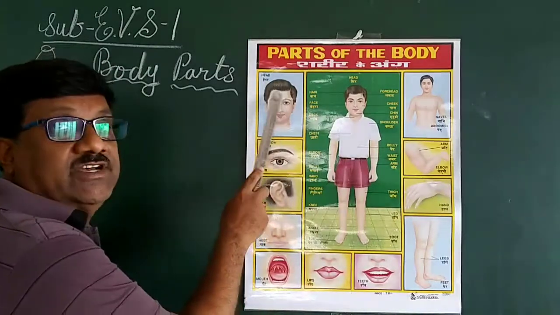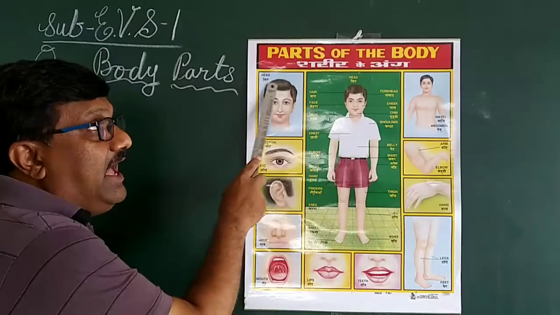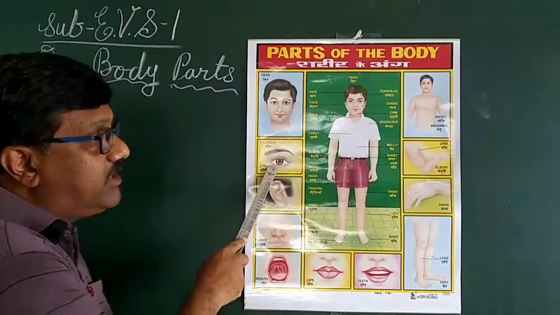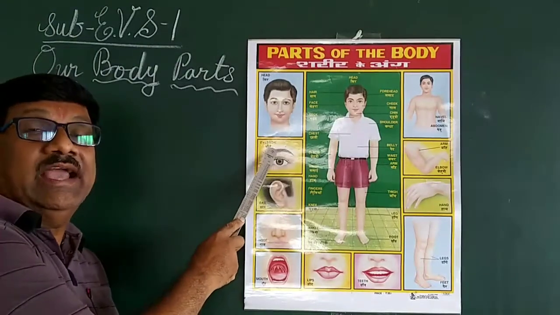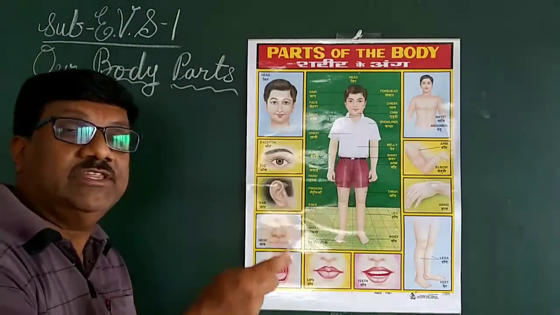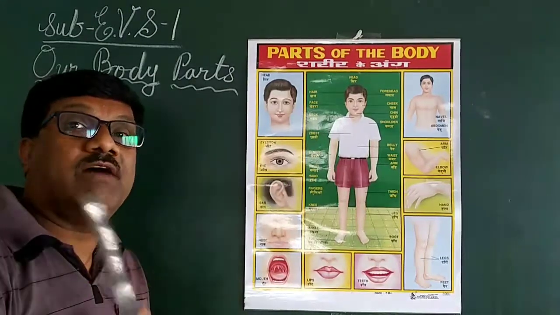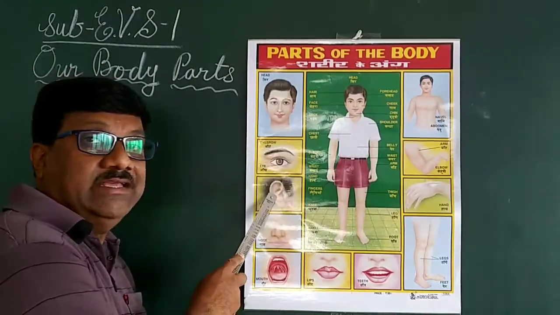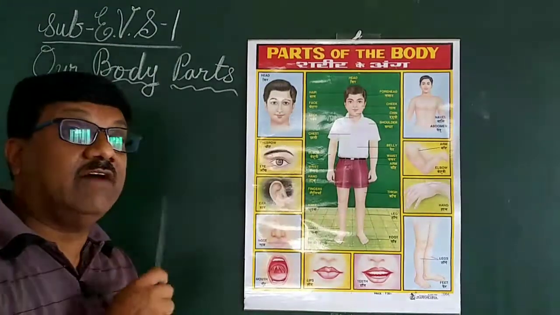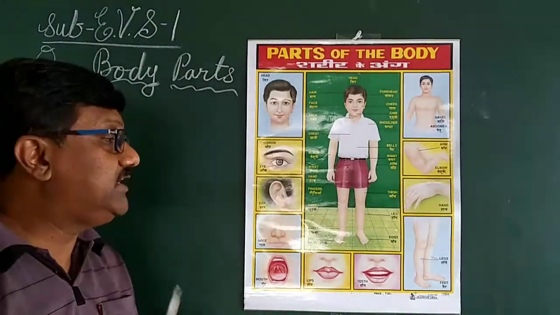So head, first one is head. Head has hair. This is our external part of the body. And second one is eyes. Eyes are our external part of our body. We see with our eyes, that is outside of our body. Then third is ear. There are two ears. We can hear the sound with our ears.